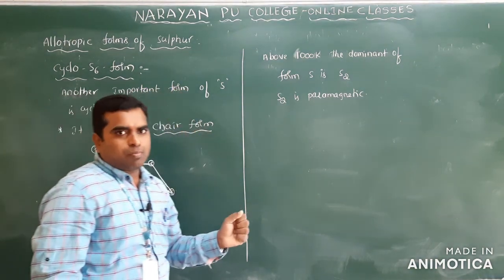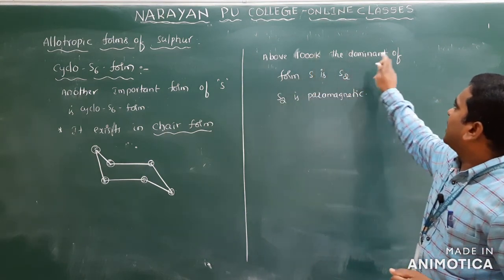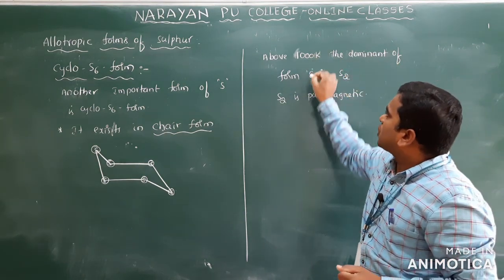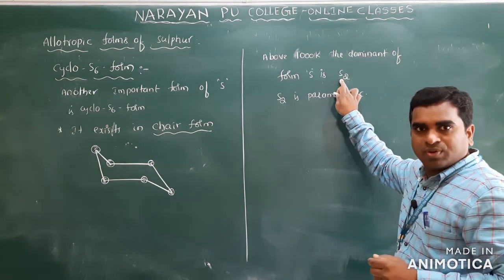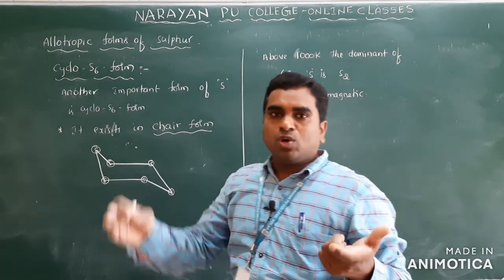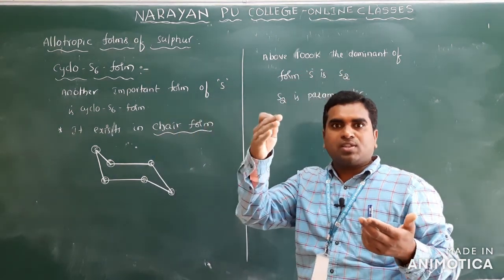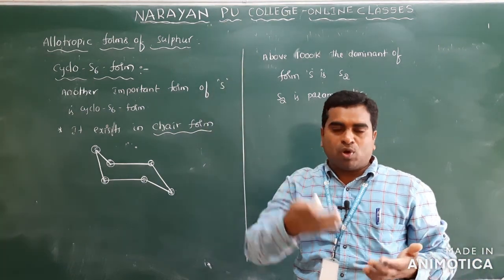And a very important point here: above 1000 Kelvin the dominant form of sulfur is not S8, it is S2. So that's why S2 is like oxygen, O2. Two unpaired electrons are there in the anti-bonding pi orbitals of O2.